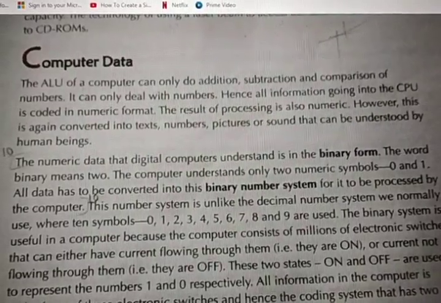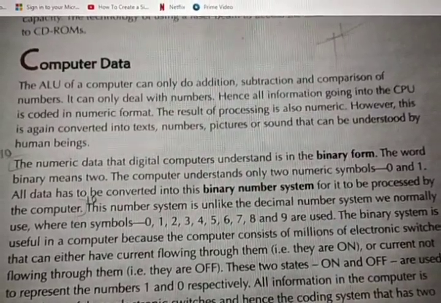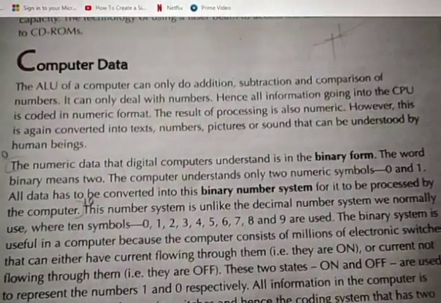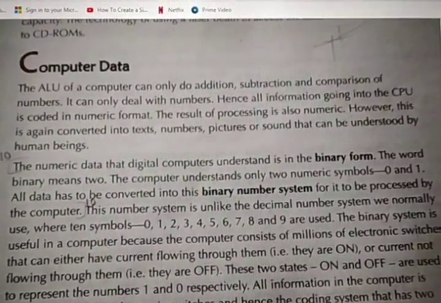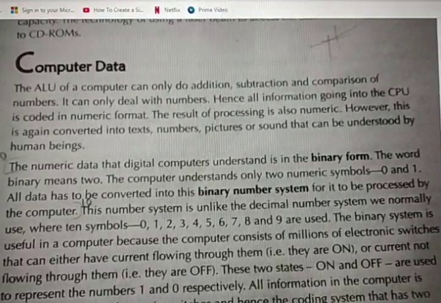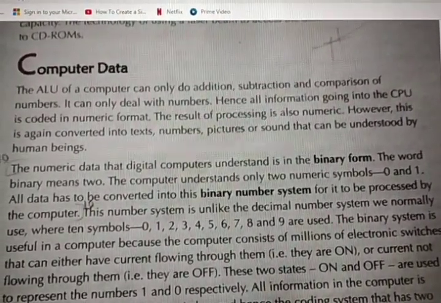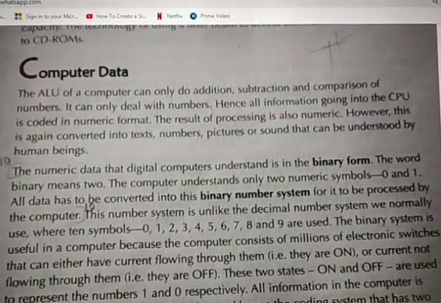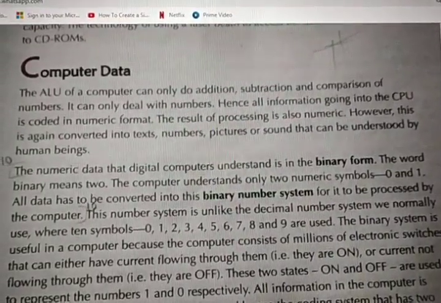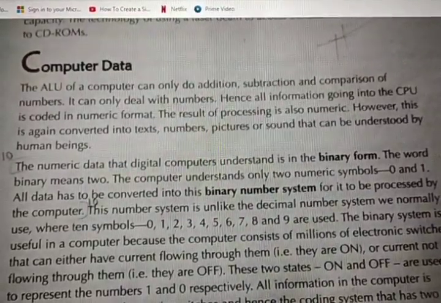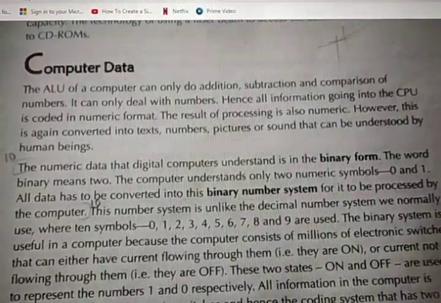Binary means two. You could have learned it in English or math. The computer understands only two symbols, two numeric symbols. What are those? 0 and 1. The computer understands only 0 and 1. All the data has to be converted into the binary number system for it to be processed by the computer.